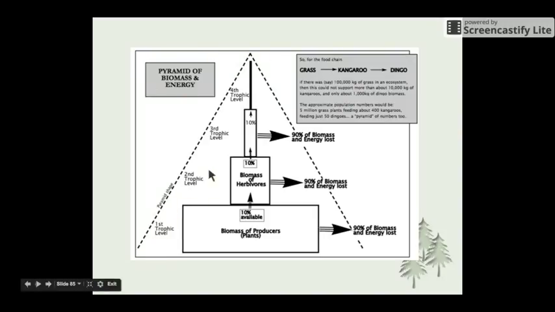So we have our trophic levels up the side here, starting with our first trophic level, which is our producers. And we can see that we have the largest amount of producers. Now, 90% of the biomass and the energy is lost to the environment, and 10% therefore is available to our herbivores. Our herbivores then lose 90% of their biomass and energy, so only 10% of that is left for our carnivores. And as we move on, we can obviously see that eventually there's going to be pretty much nothing left.